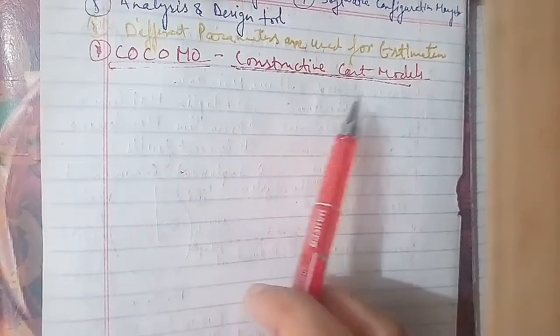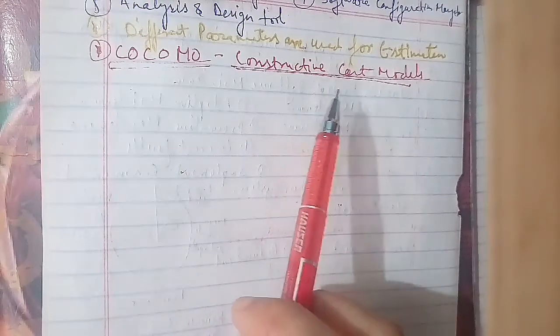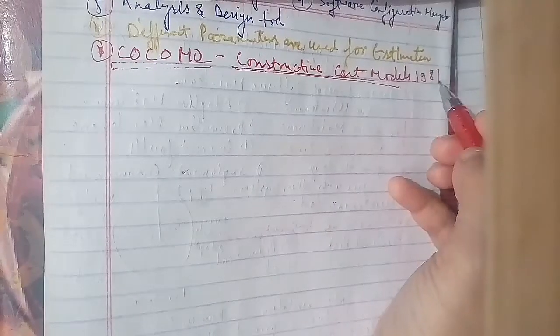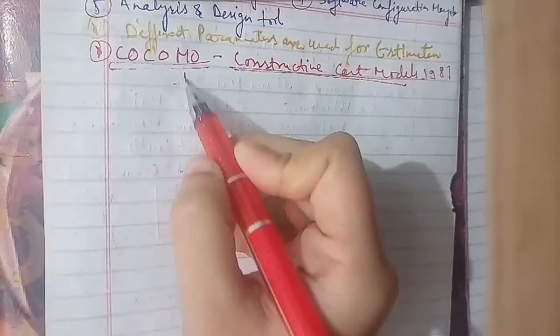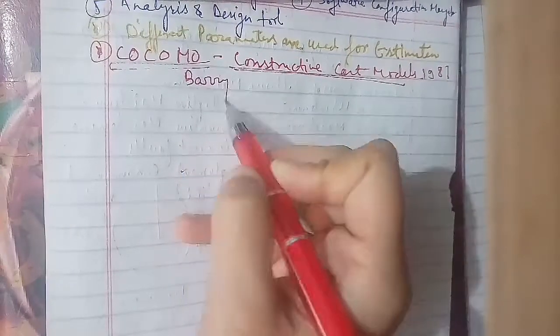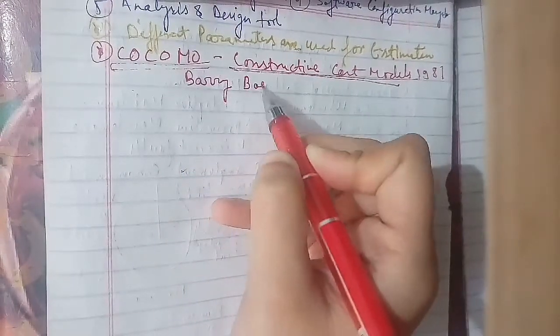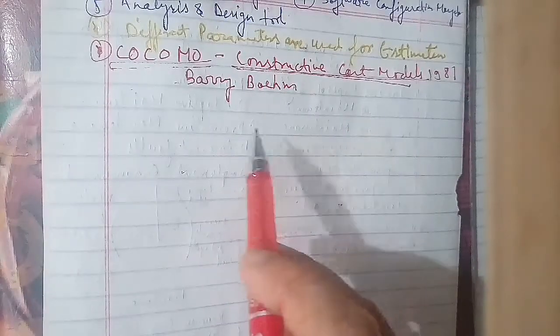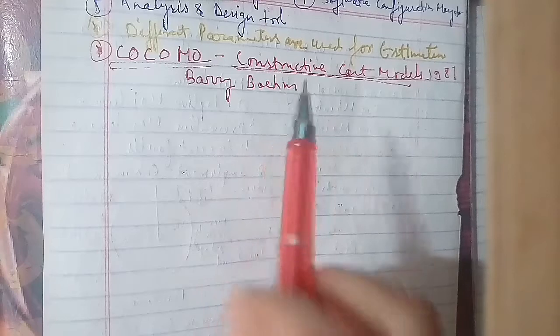First we'll talk about the basic model. The basic COCOMO model estimates the software development effort using only lines of code.